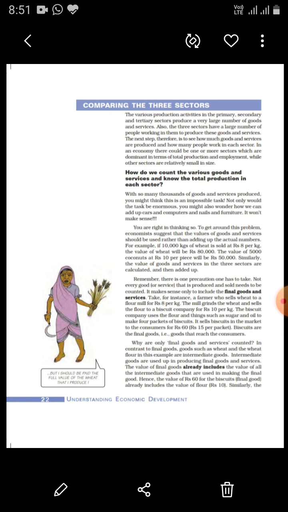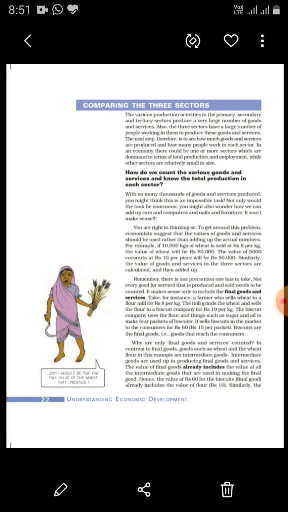To see this, we will take the example which we have discussed just now. That is, the farmer is selling the wheat at 8 rupees per kg. Now, the wheat flour mill grinds the wheat and sells the flour to a biscuit company at 10 rupees per kg. Here you see a 2 rupees difference per kg. But you should not count all these things.